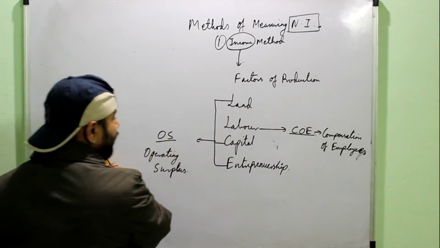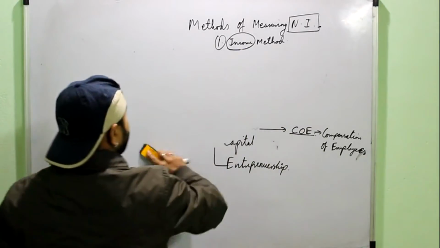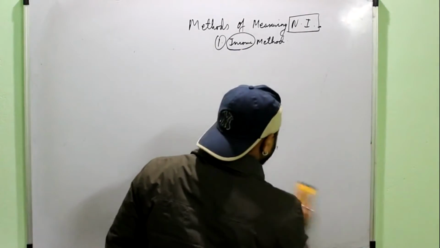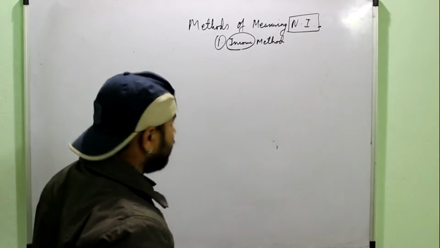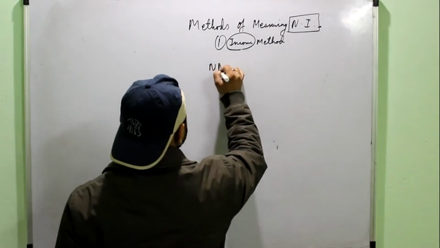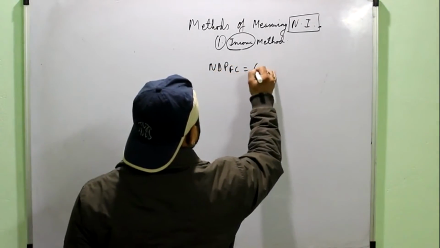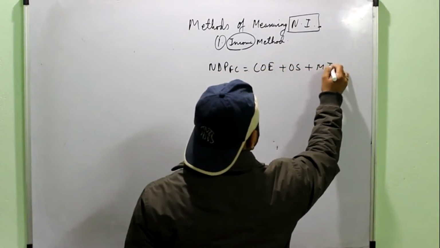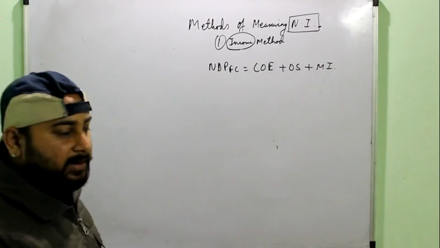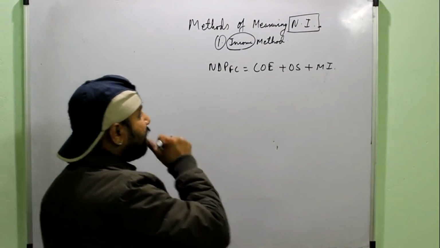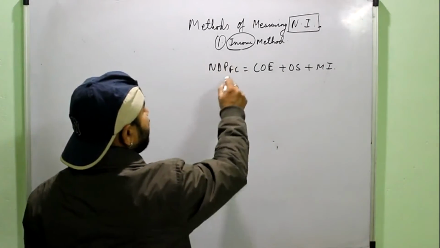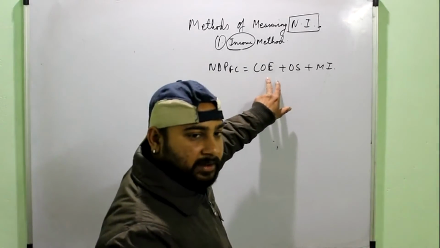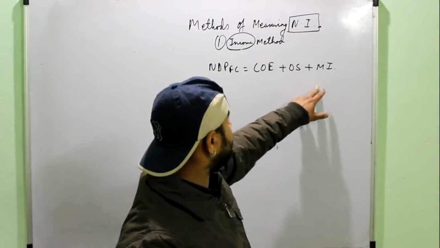Now the formula that we use under the income method is NDP FC is equal to COE plus OS plus MI, right? Now we will study these. It means that we will get the domestic income when we apply the formula COE plus OS plus MI.